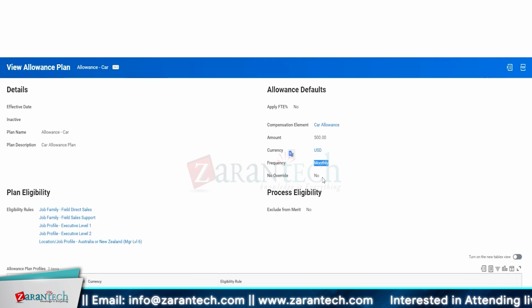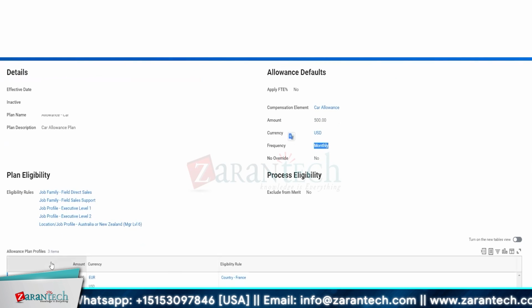So it is fixed per month if it is eligible for any of the eligibility rules. So override is not allowed. You can change that. So allowance plan profiles. So if it's in France, it'll be €450. New Zealand, $500. Australia, $500.